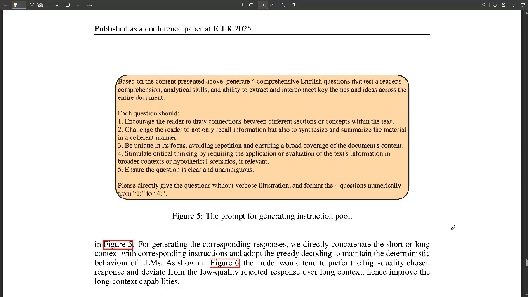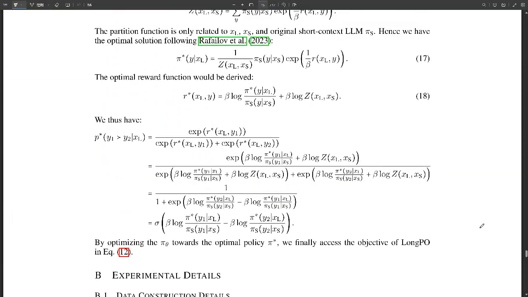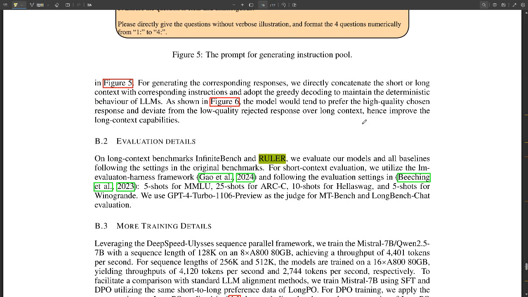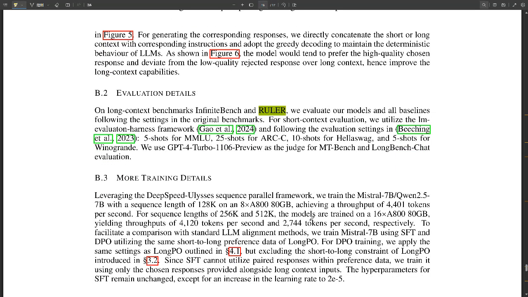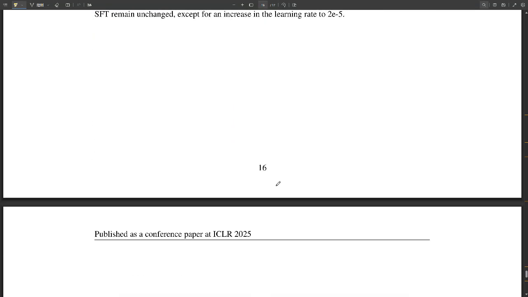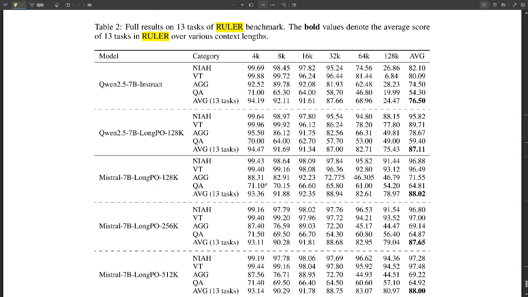That's amazing. Any other tests they did? They also tested LongPO on a benchmark called RULER, which is specifically for testing how well an LLM understands long contexts. And again, LongPO did great. It showed how well it works across different long context situations. It's like LongPO is helping these super readers. They don't just process information, they understand it, like all the subtle connections and stuff. That's a great way to put it.